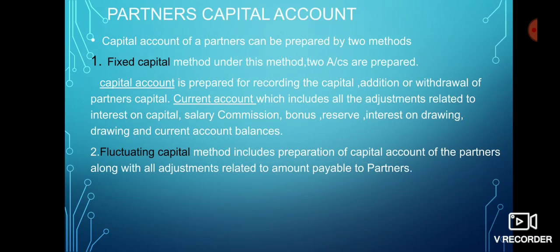Now partners capital account. Capital account of partners can be prepared by two methods in partnership accounts. One is fixed capital method, other is fluctuating capital method. In fixed capital method, we have to prepare two accounts, capital account and current account. Capital account is prepared for recording of capital, addition or withdrawal of partners capital, and current account is prepared for all other adjustments related to interest on capital, salary, commission, bonus, reserve, interest on drawing, etc.